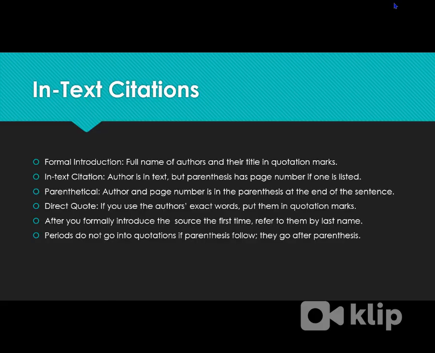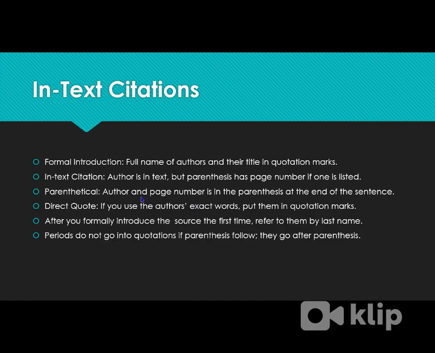First, there are a few terms that you need to be familiar with. One is a formal introduction. That is the first time you talk about a source in your paper, you want to give us the full name of all the authors and their title in quotation marks, unless it's a book, then it goes in italics. An in-text citation means that the author's name is in your text, but if there are parentheses at the end, it's just a page number. And I'm going to show you examples of these.